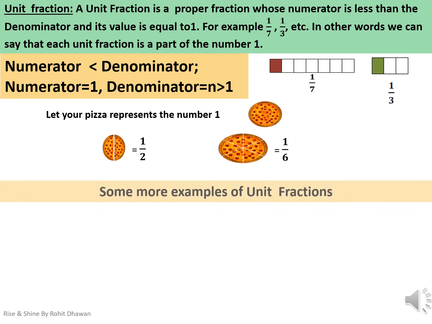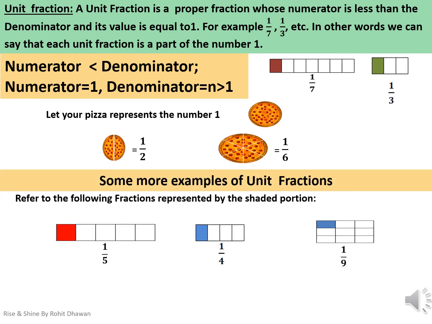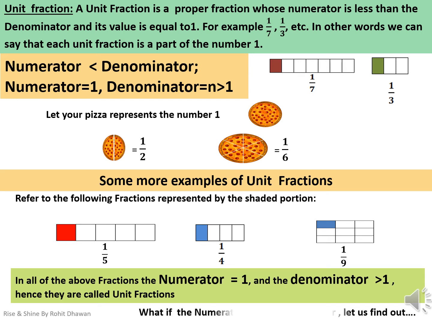Let us see some more examples of unit fractions. Please note, in all the above fractions, the numerator is equal to 1 and the denominator is greater than 1. Hence, they are called unit fractions. What if the numerator is greater than the denominator or is equal to the denominator? Let us find out.